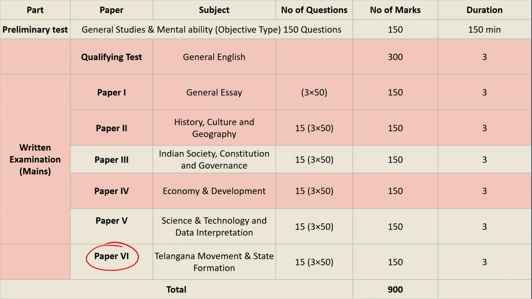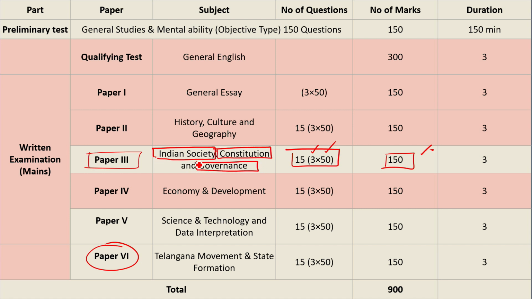If you look at paper 3, which is of 150 marks, it is divided into 3 sections. Each section carries 50 marks. Indian society is for 50 marks, constitution is for 50 marks and governance is for 50 marks.